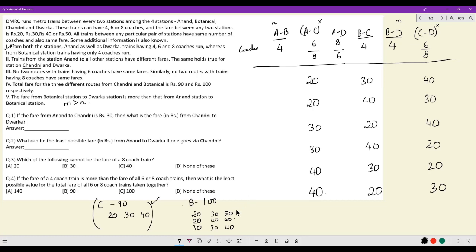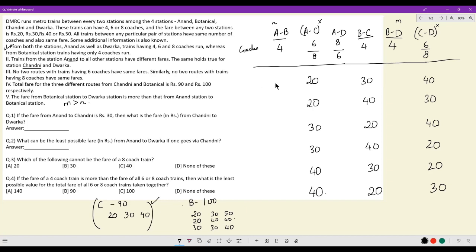So I'll go ahead. First I try with 20 and 50. AB has to be less than BD. So if this is 20, this has to be 50. But hopefully you can see the problem with this case building. AB and AC cannot have the same price. We knew that Anand had to have different fares everywhere. So this is an unacceptable outcome. I can't really have 20 and 50 here.